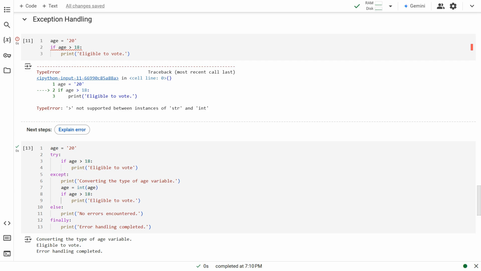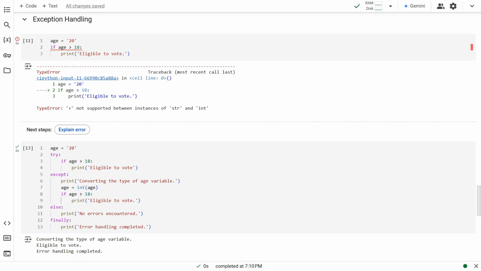If you are playing around, it should be fine. But, if the code is in production, it would not be easy to correct it. Fortunately, the good news is, in this case, we can convert age into integer type before checking the eligibility to vote. There are 4 parts to this: try, except, else, and finally.